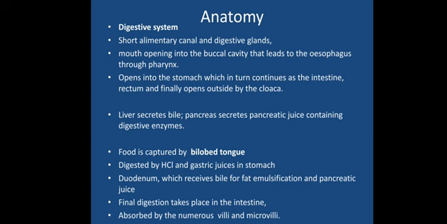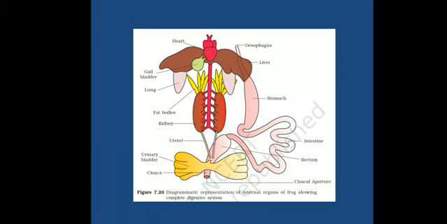The final digestion takes place in the intestine, after which the digested food substances, or nutrients, are absorbed by the villi and microvilli. The villi and microvilli are a type of epithelial cells with extended surfaces, which are responsible for effective absorption of nutrient substances, right? They increase the surface area and hence are responsible for absorption of nutrients.